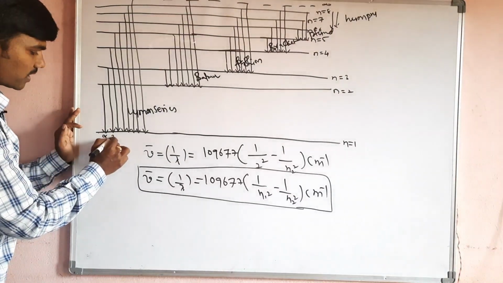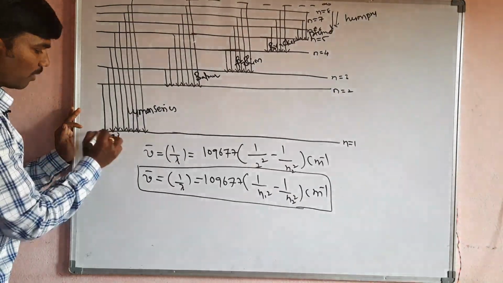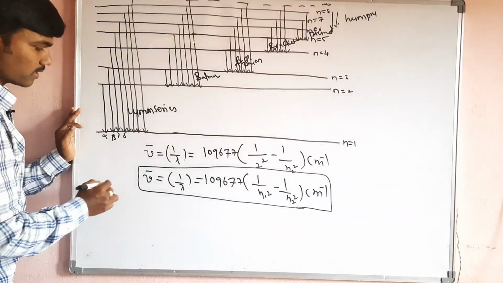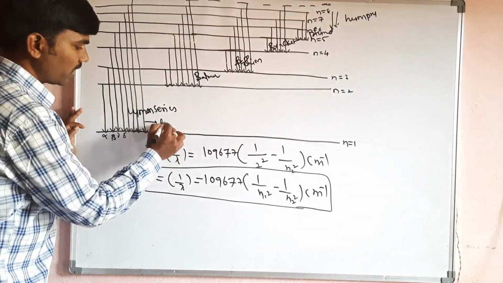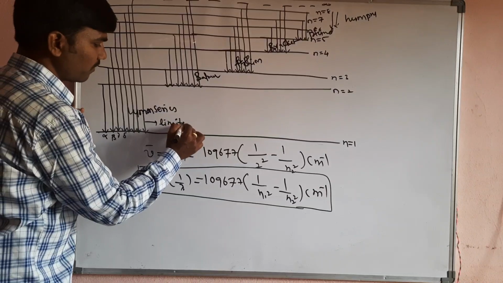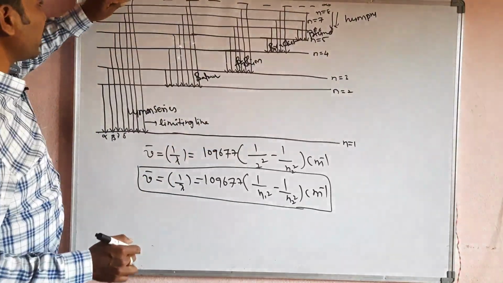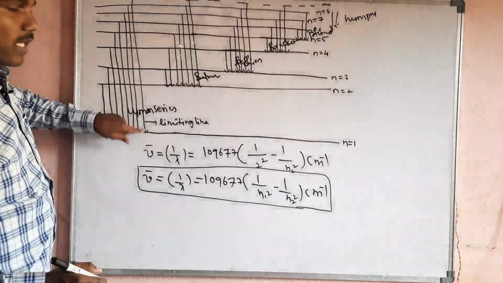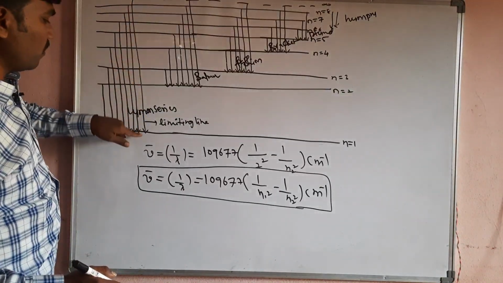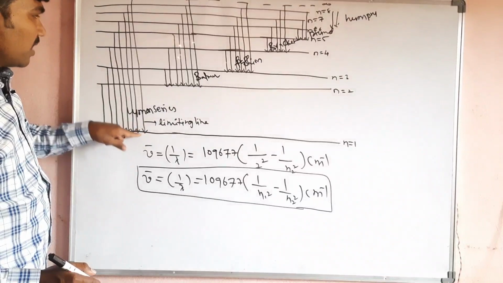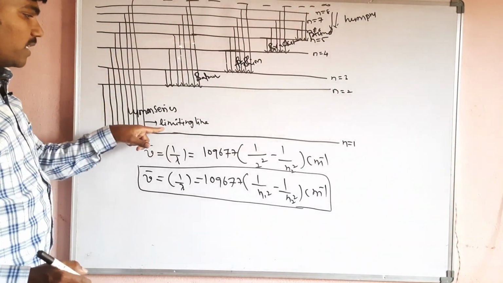This one we call the second line or beta line, then gamma line, delta line, like this. And this last line we call the limiting line. Why? Because it comes from the infinite energy level to the first energy level. This is the last line in this region, so that's why we call it the limiting line.